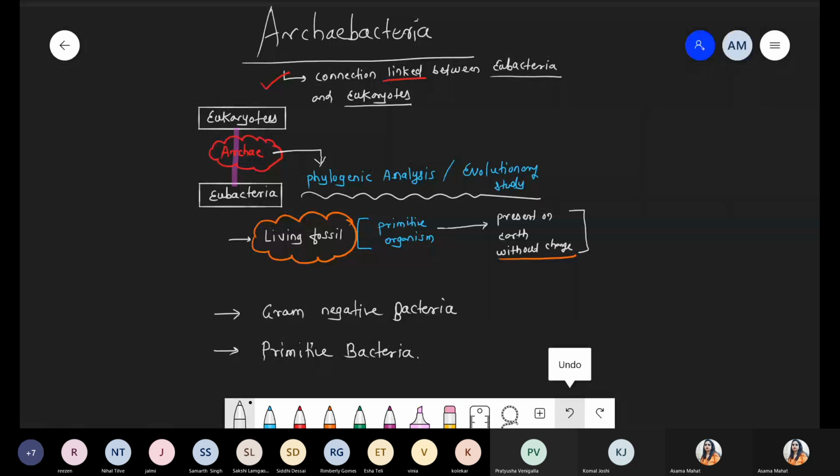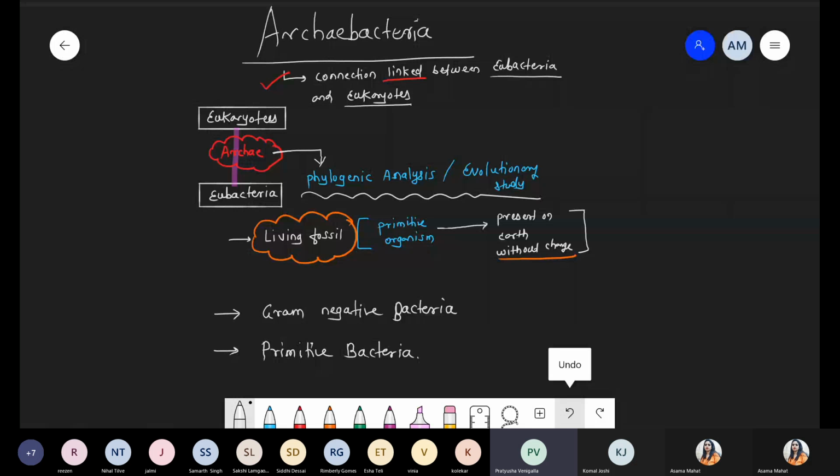So now we are talking about archaebacteria. Initially, those archaebacteria evolved as chemoheterotrophic bacteria. But without change, what are we talking about? Initially they were present in the primitive environment and are still present. Some modification must have happened, because archaebacteria have different types like methanogens, halophiles or thermoacidophiles. So this depends upon the environment. But we are talking about the common group of bacteria, archaebacteria, which have the tendency to survive in extreme conditions. Got it, Komal? Yes, got it. Thank you.